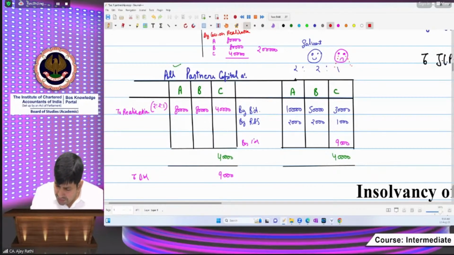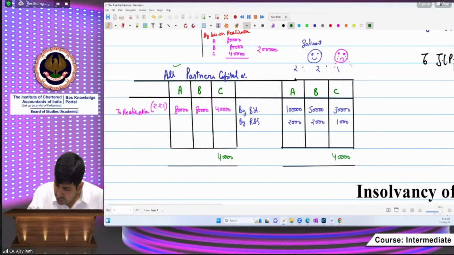So Mr. C says that I can give only and only how much? That is 3,000. Take an example. So what will the firm get? The firm will get 3,000 by cash and bank, because he is saying only 3,000 I can pay.